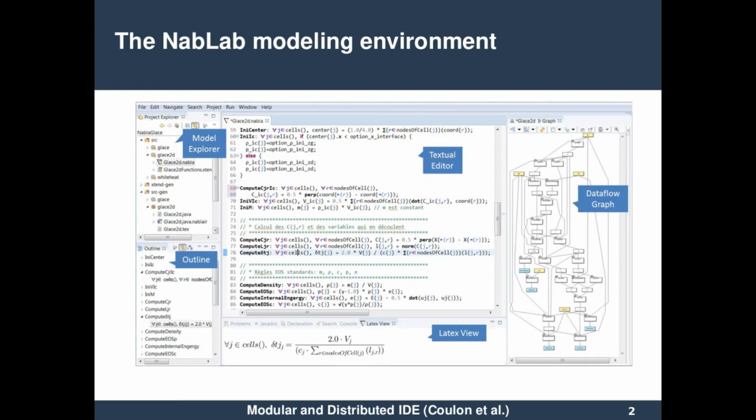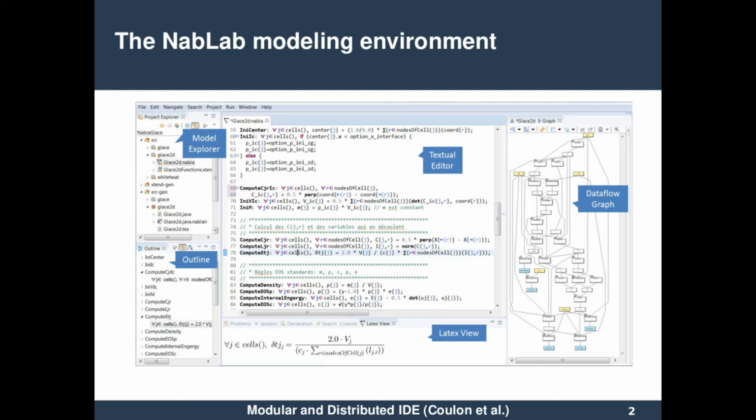As you can see, this modeling environment provides several views: a text editor to edit programs, a LaTeX view to display formula from the program with mathematical notation, a model explorer, an outline to get an overview of the program, and a graphical view to show the data flow between jobs. These views provide many language services. For example, the text editor provides a content assist, go-to references, a program validator, etc.